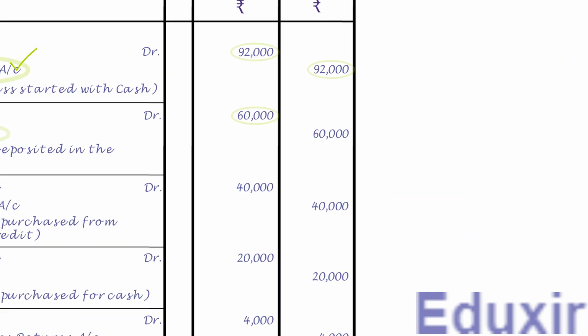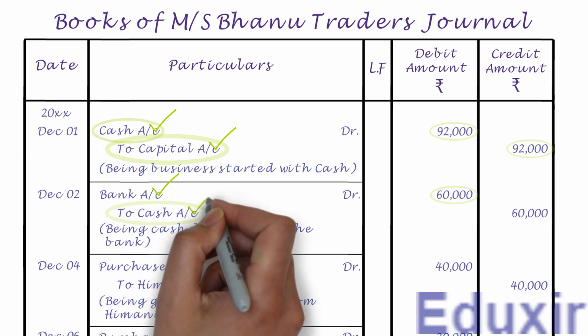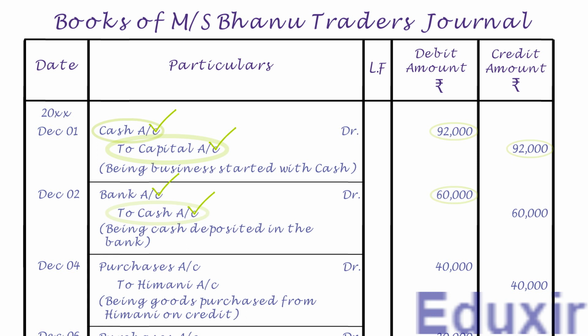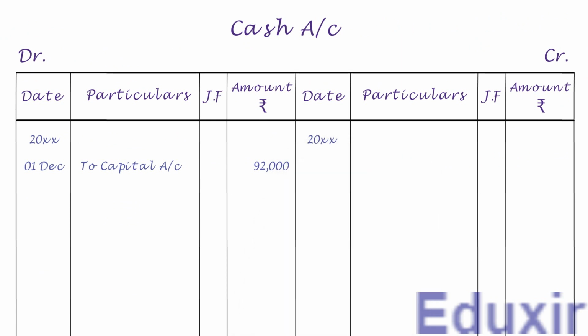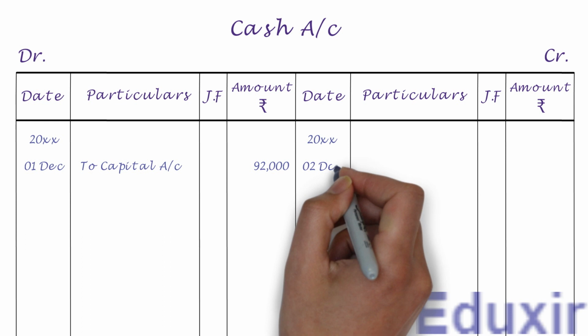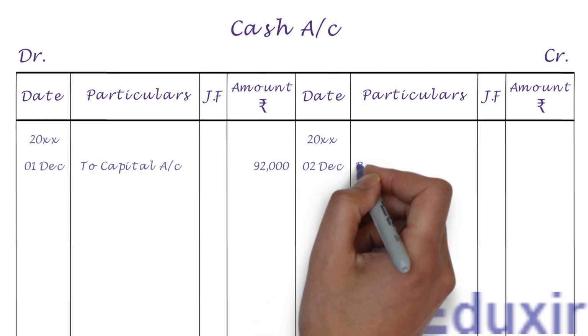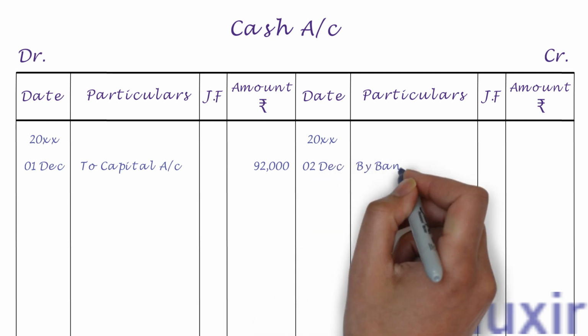As the name suggests, it needs to be posted on the credit side of the cash account and the credit amount is 60,000 rupees. Note that the details that need to be posted into the particulars column is bank account. As we already have the cash account, let us now post this entry into that account. Now on the credit side, let us first write the year in the date column. Let us now write the date. We need to write "by bank account" into the particulars column.